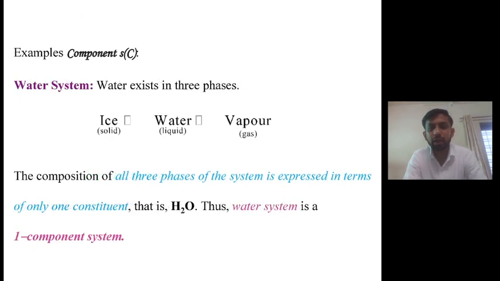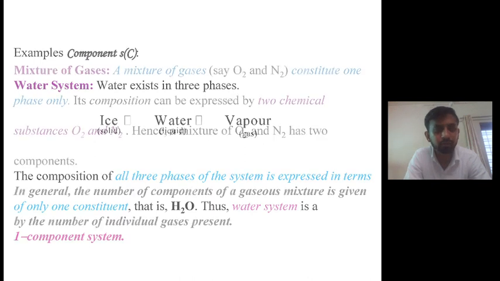Now components is defined as the minimum number of independent chemical constituents which are required to express the composition of each phase in the system. Now let us consider the water system. In the water system, ice is in equilibrium with water, and water is in equilibrium with vapor. If we consider the composition of this water system, all the three phases, that is solid, liquid and gas, are expressed in only one constituent, and that constituent is nothing but H2O, that is water. Therefore the water system is a one component system, but it is a three-phase system.